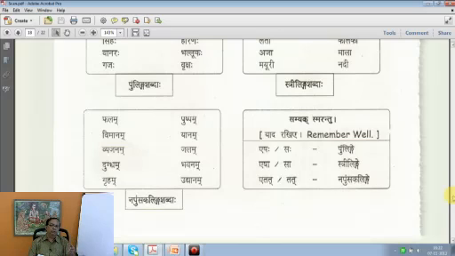Sanskrit does not become a difficult thing to worry about when we go this way. One noun of Akaranta, learnt by heart, means you are automatically learning hundreds and thousands, because Akaranta Shabdas are more in number compared to the following Ikaranta, Ukaranta, Rukaranta. So that's a very good beginning.